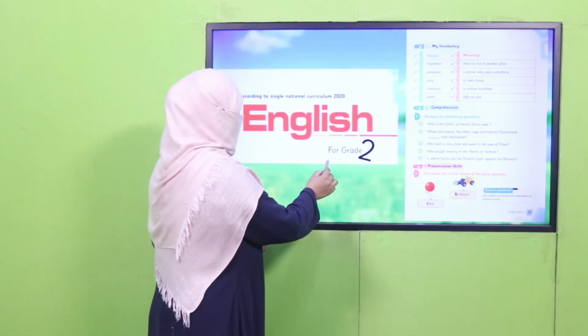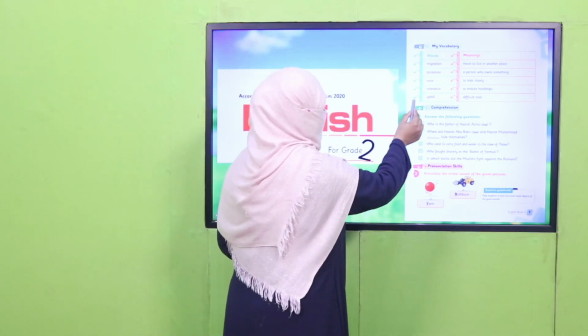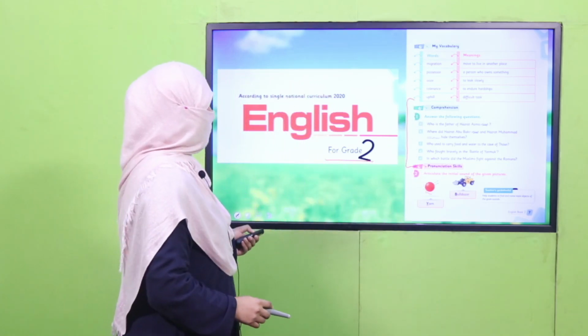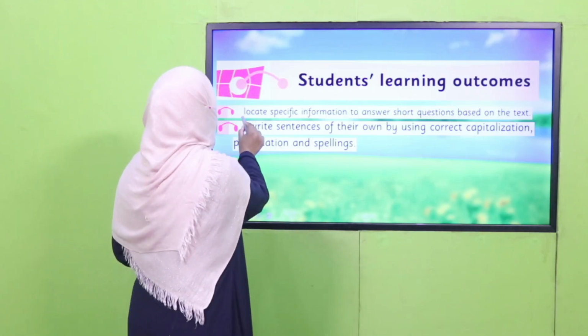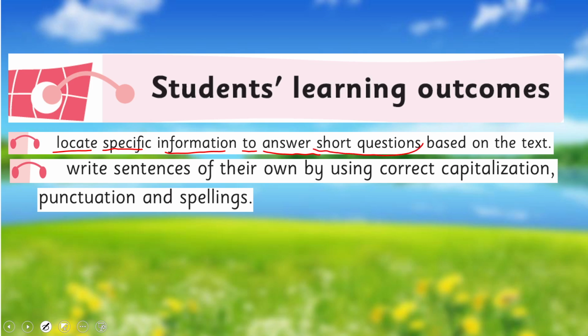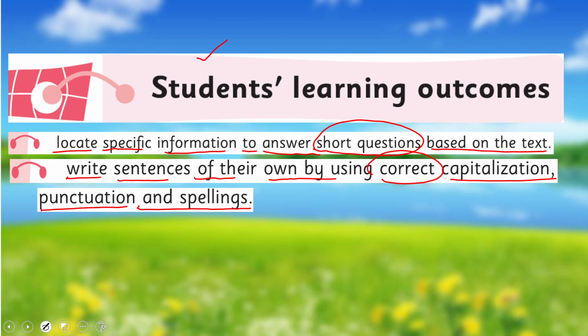Before this, in English for grade 2, we have done this exercise. We have found the questions and their answers from the text. We'll continue and we'll locate specific information to answer short questions based on the text. And we'll write sentences of your own by using correct capitalization, punctuation, and spellings. These are our today's SLOs.